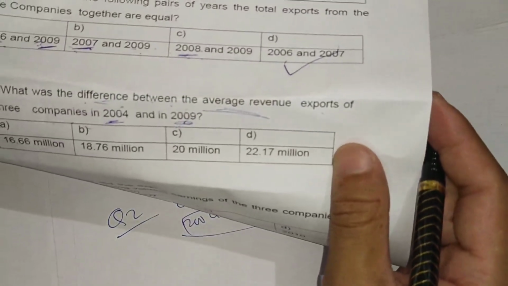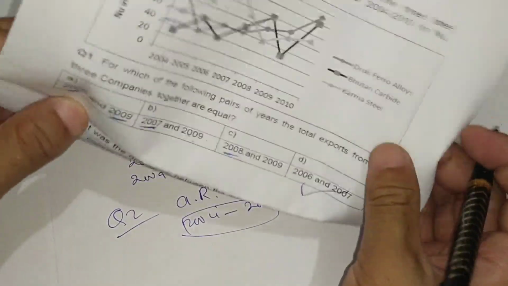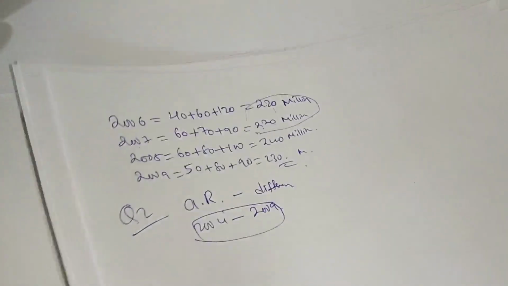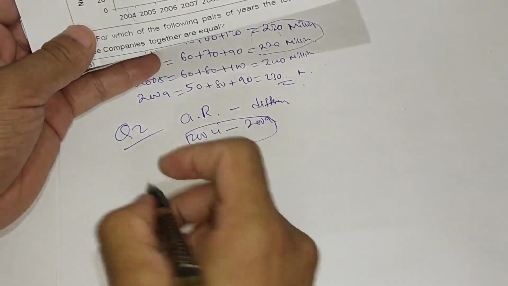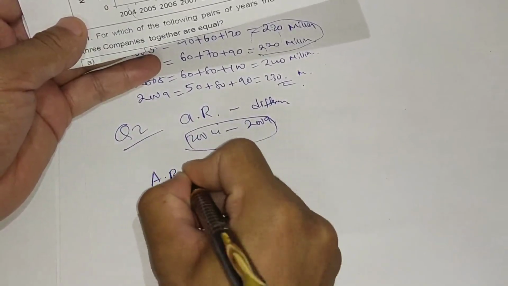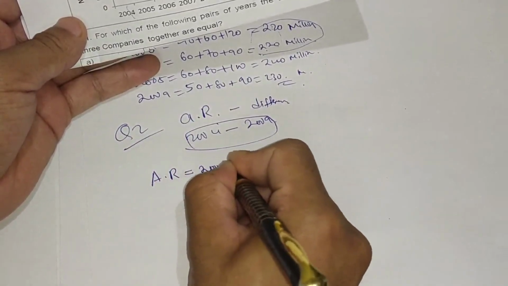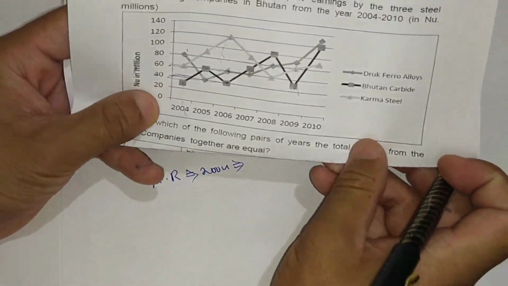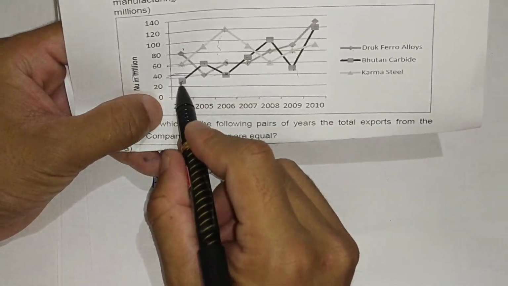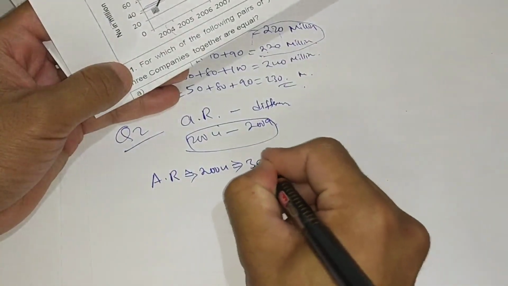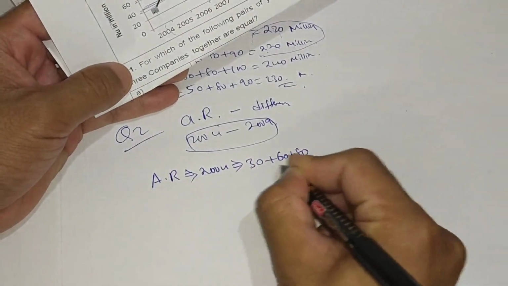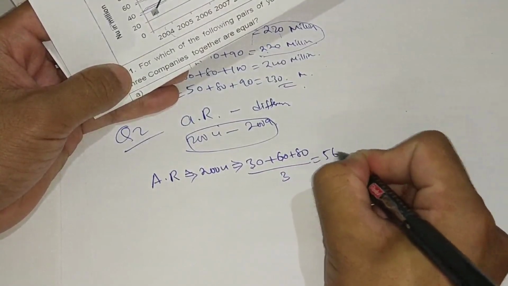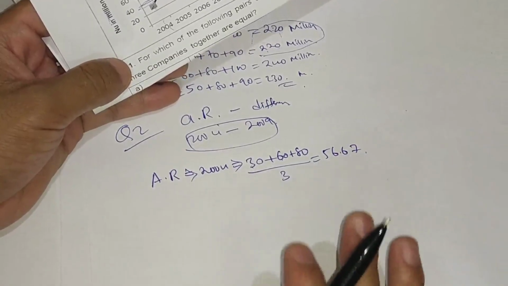For the sum of the three companies, the data is given directly, so we'll first look at the average. The average revenue of the three companies for the year 2004 is 30 plus 60 plus 80, divided by the number of observations, 1, 2, 3, which equals 56.67. If you punch it in the calculator you will get this value.